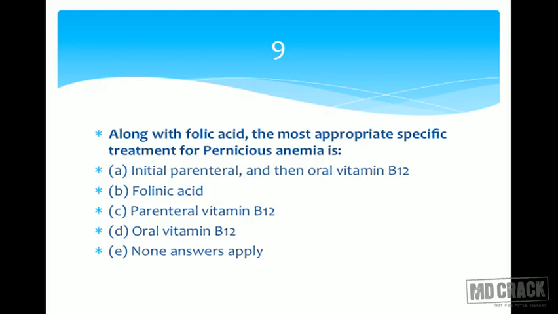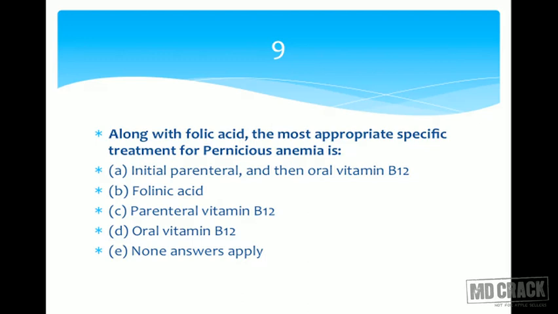Let's look at the options now. A. Initial parenteral and then oral vitamin B12. Because that's the usual way of treating patients, because now the condition is severe, you give it by injection, and by the time the patient can take it orally, or by the time the condition improves, you shift the patient to the oral treatment. So it's tempting you to choose initial parenteral and then oral.